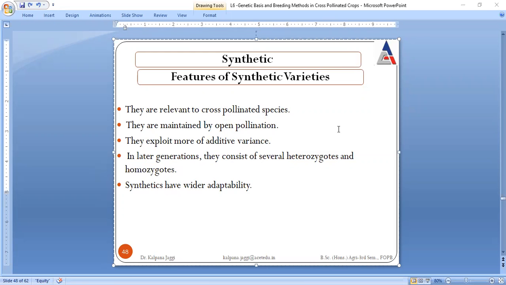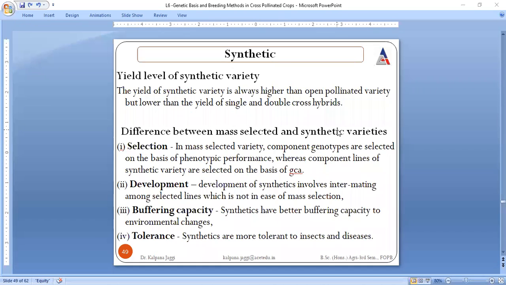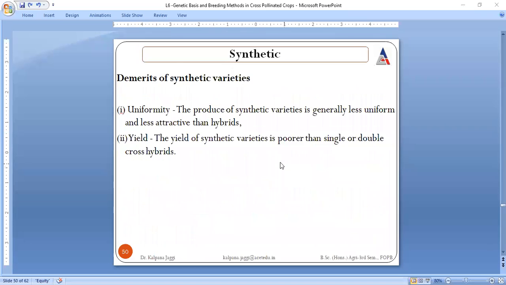With this I get to the completion of this synthetic. These differences I will be dealing with at the end.